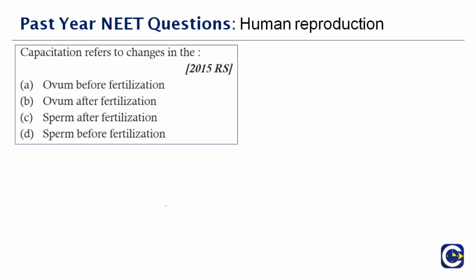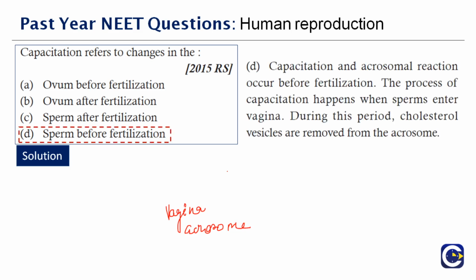Okay, next question here. Capacitation refers to the changes in dash. I think it will be easy for you to answer here. As we all know, capacitation is in regards to the female reproductive tract. Capacitation and acrosomal reaction occur before fertilization. The process of capacitation happens when the sperm enter the vagina. Very, very important process. During this period, the cholesterol vesicles are removed from the acrosome. So it is before fertilization, before sperm enters. Therefore, the right answer is option D.